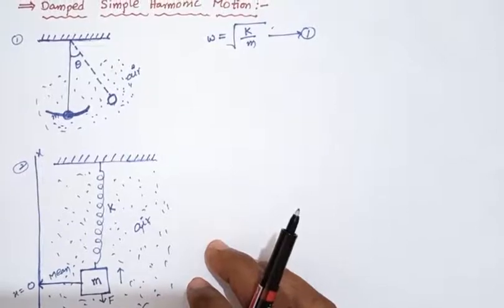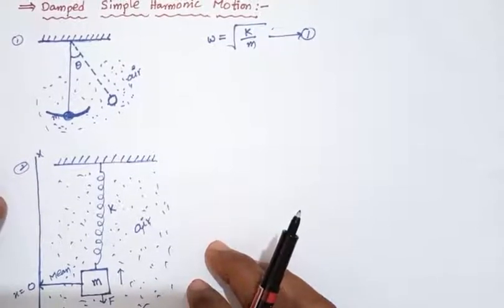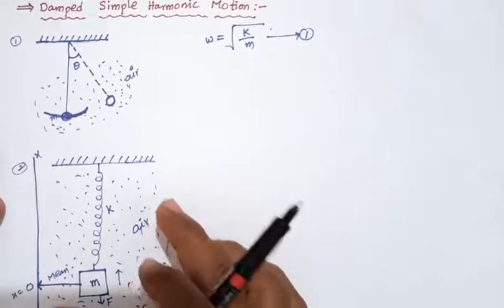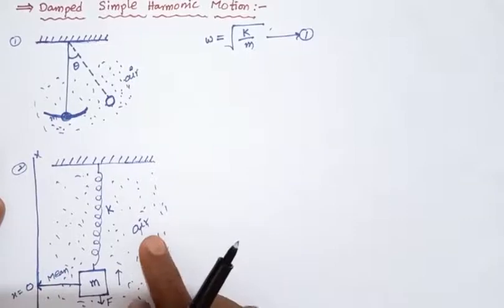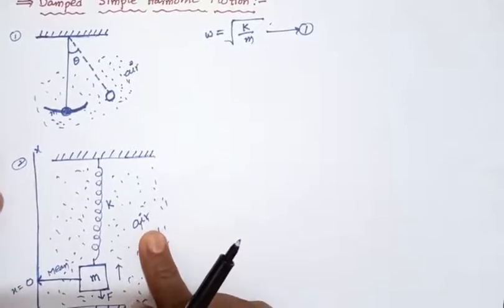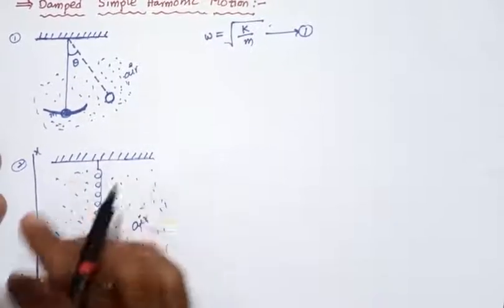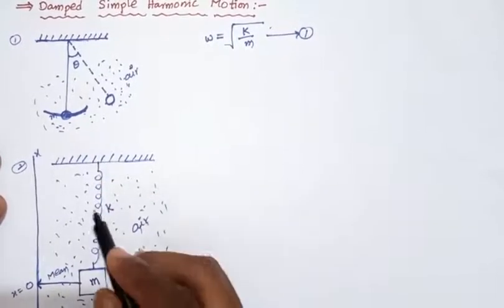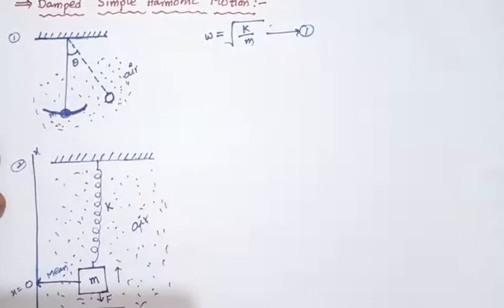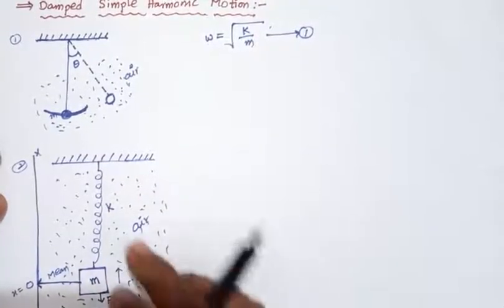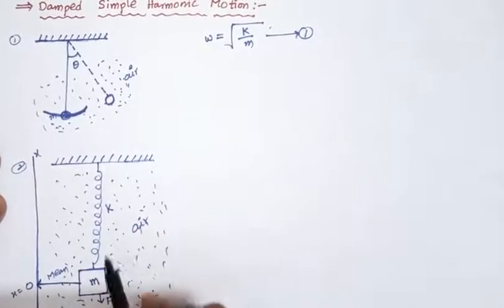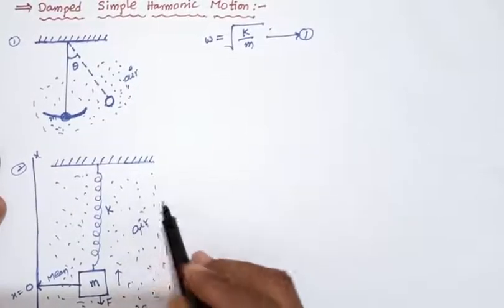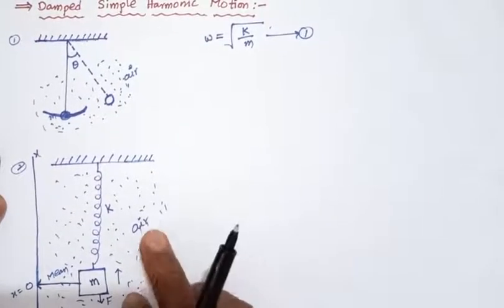The damping force depends upon the nature of the surrounding medium. Here the surrounding medium we have taken is air. If the spring block system is immersed in a liquid, in water, the damping force increases, because the viscosity of the liquid is greater than that of air.